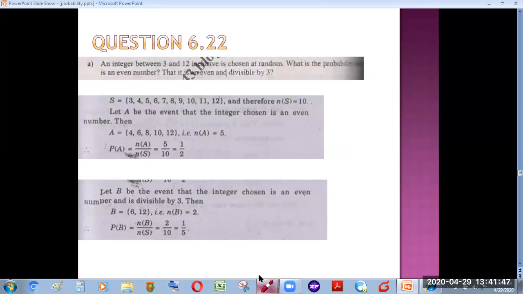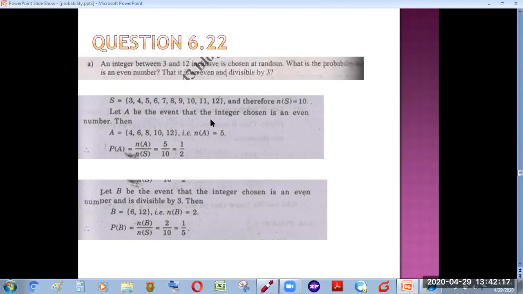An integer between 3 and 12 inclusive is chosen at random. What is the probability that it is an even number? First of all, you need to write down your sample space. So we have integers between 3 and 12. List down all those sample points in your sample space, from 3 to 12, which becomes 10 sample points. So n of S will be 10.